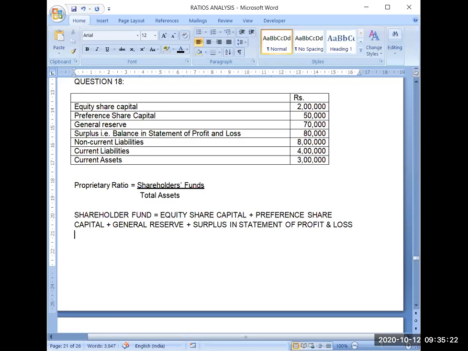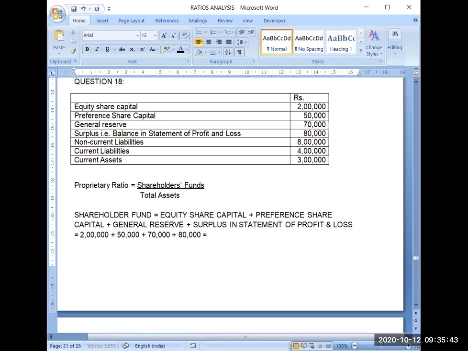Now in the same sequence, you can put the values: 2 lakh plus 50,000 plus 70,000 plus 80,000, and if somehow you are getting a loss, you will subtract that loss. It should be clear to you.